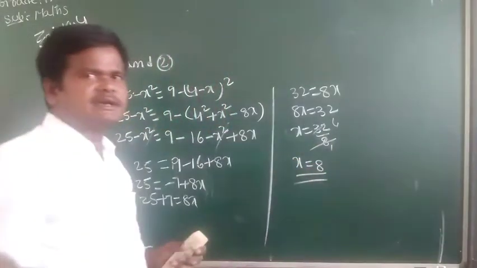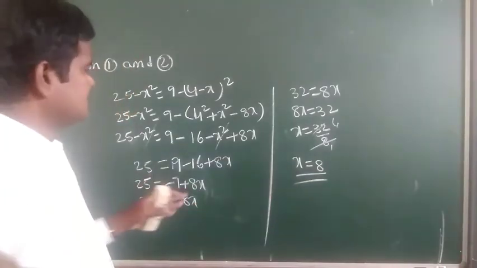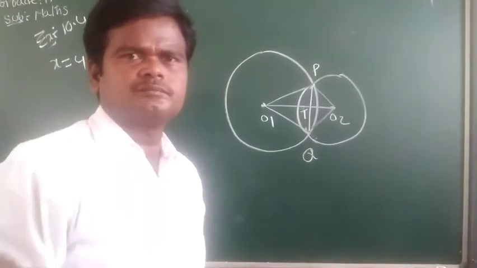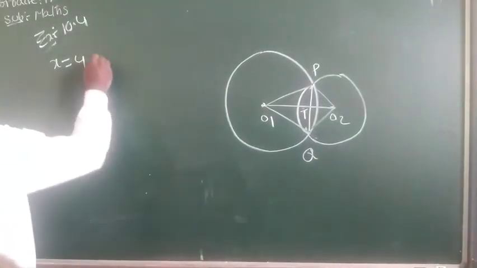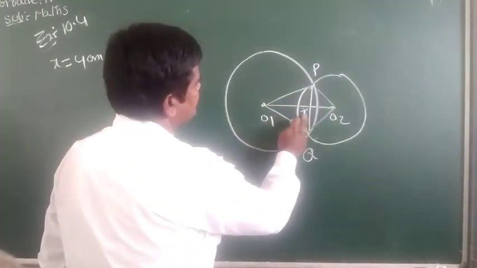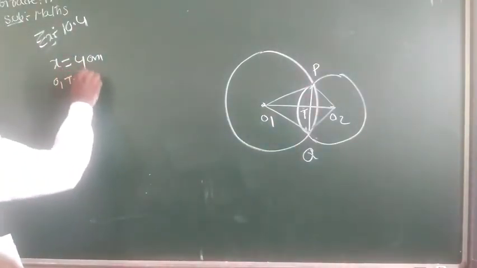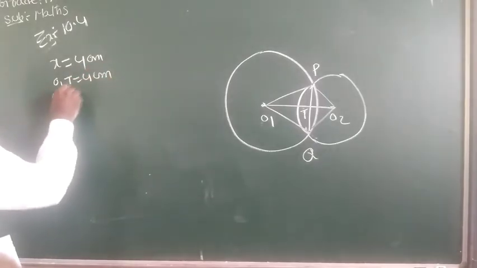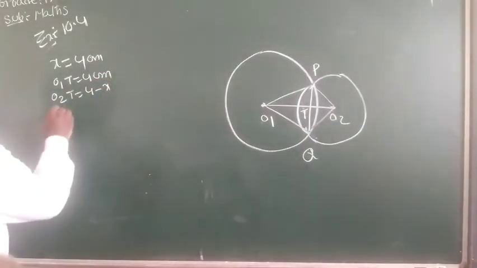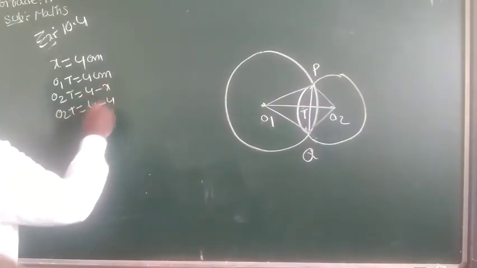So what is x here? x is the distance between this point and O1, so x equals 4 centimeters. Here O1T equals 4 centimeters, then O2T equals 4 - x. So O2T equals 4 - 4, that is 0.